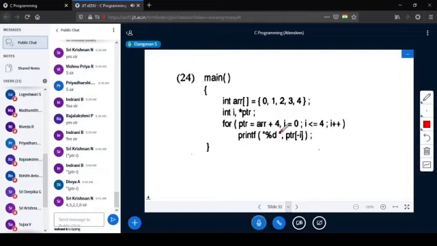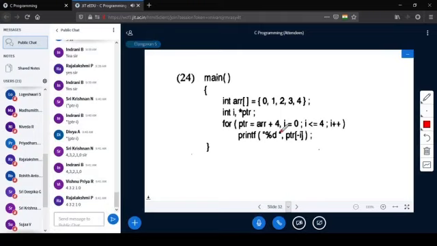This and structures are very important chapters. So that is why I am completely solving all the problems. Got it? Shall we move on?